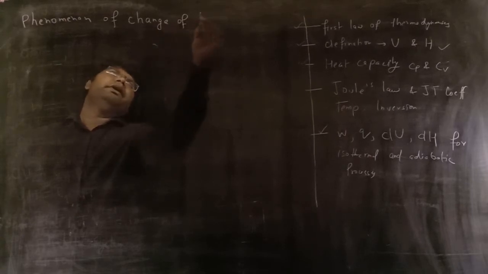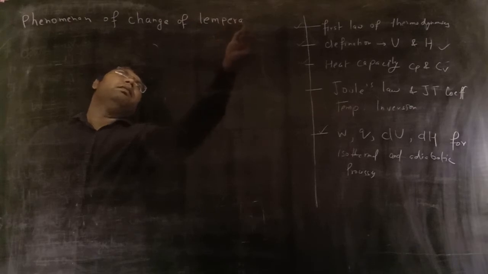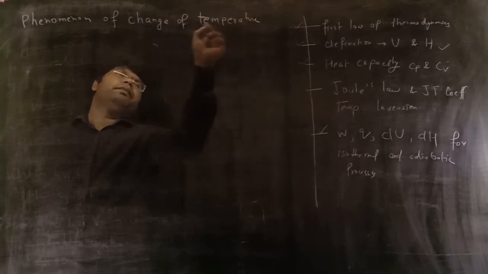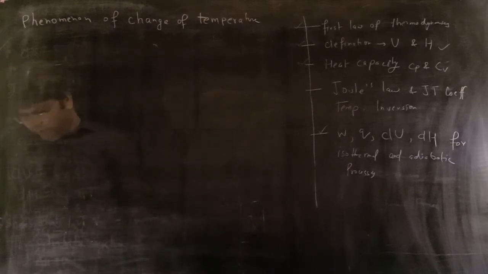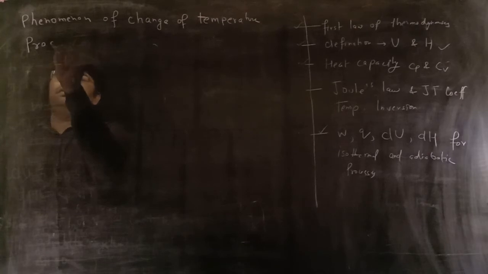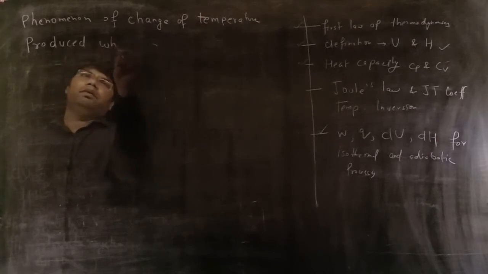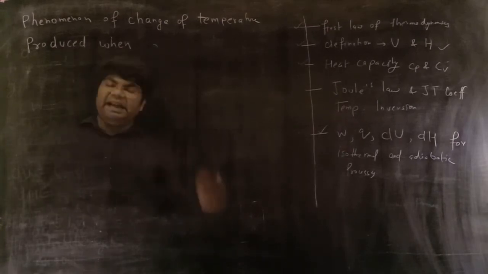Change of temperature produced when a gas is made to expand adiabatically.